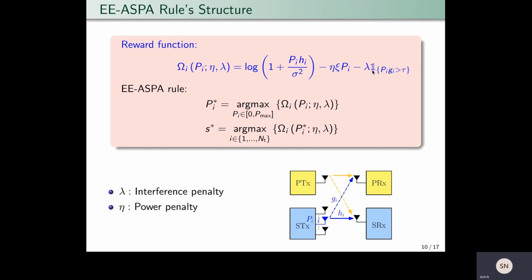Here, the indicator function checks whether there is an interference outage at the primary receiver. That is, the indicator function is 1 when there is an interference outage, otherwise it is 0. Now the EE-ASPA rule is as follows. The optimal power for any given antenna i is the power that maximizes the reward function subject to the peak power constraint. And the optimal antenna is the antenna that maximizes the reward function when all NT antennas transmit with their respective optimal powers.